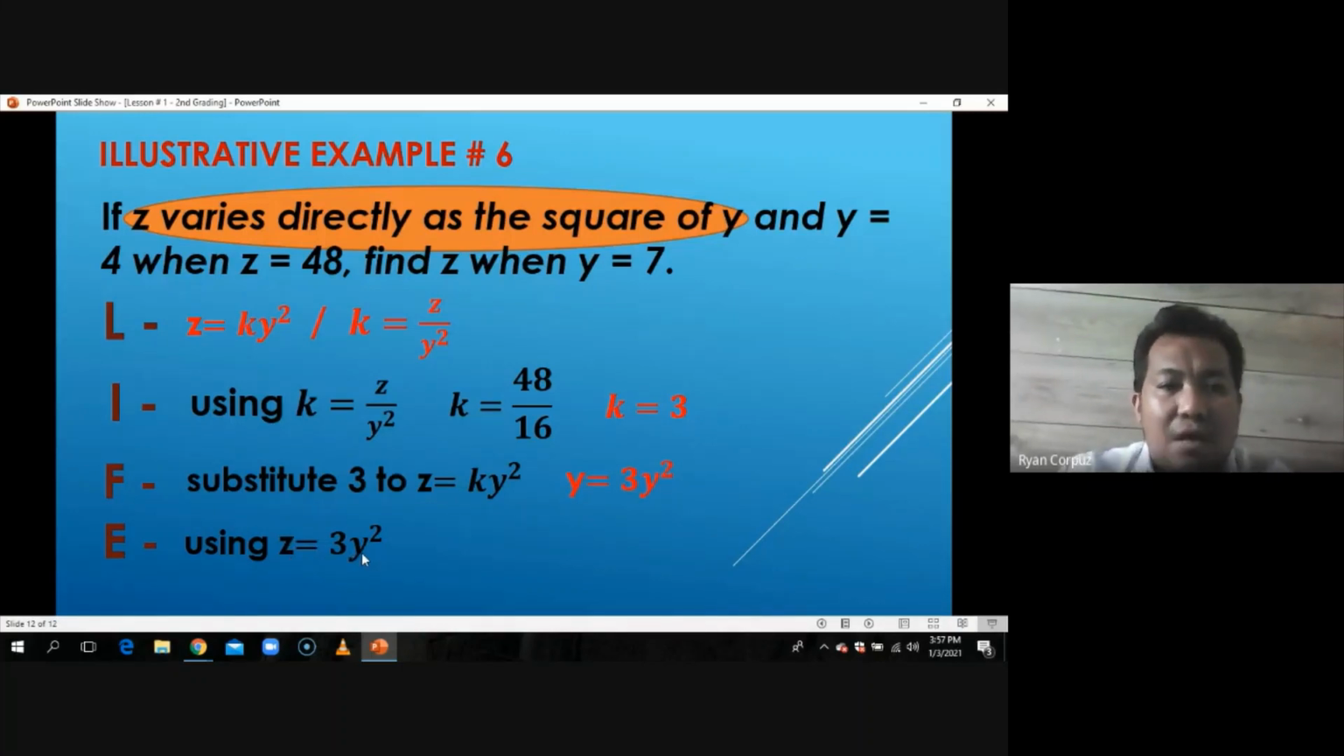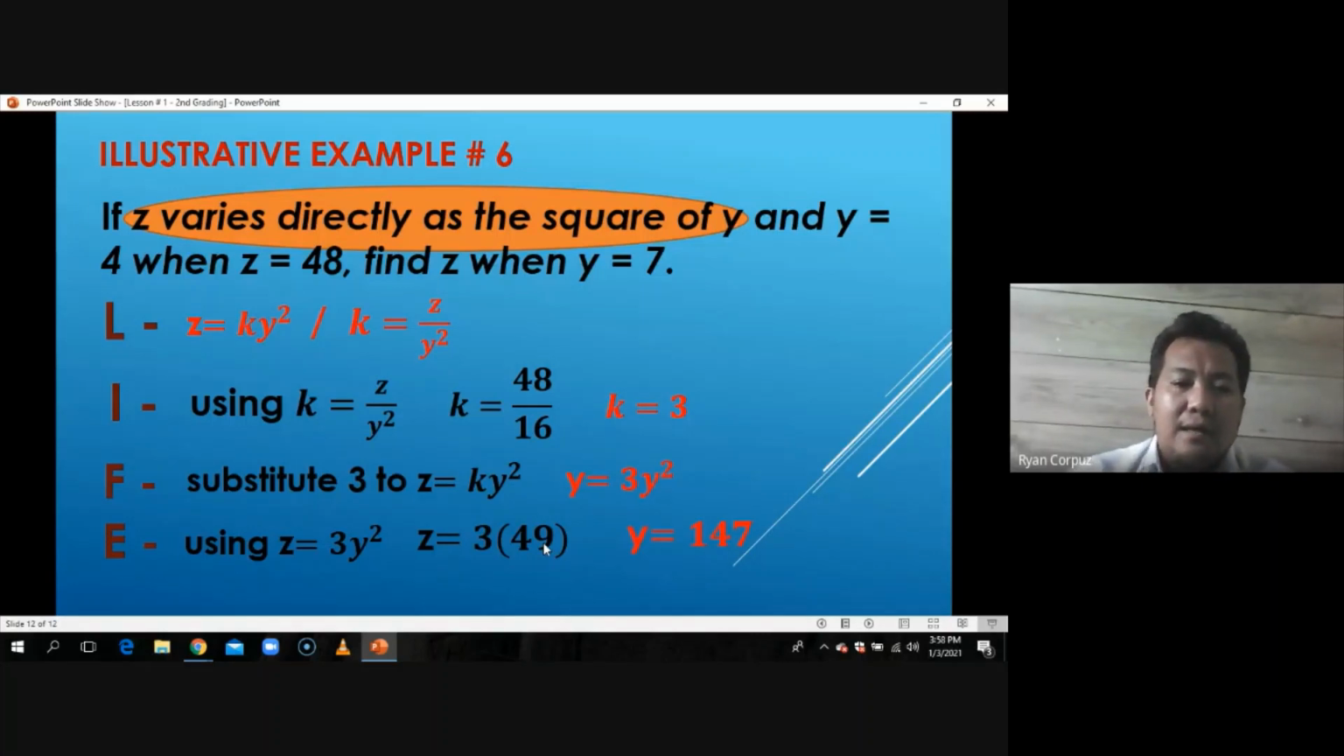So find z daw when y is equal to 7. Substitute lang natin. Z is equal to 3 here. Then y is equal to 7. 7 squared, come up with 49. And 3 times 49, we come up with z is equal to 147. So that's how we answer example number 6.